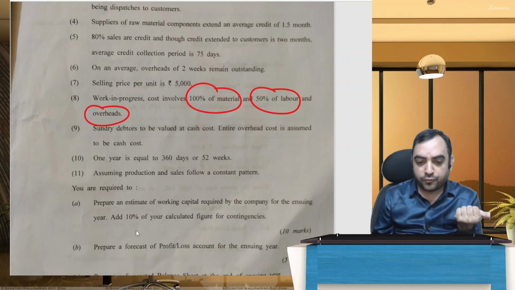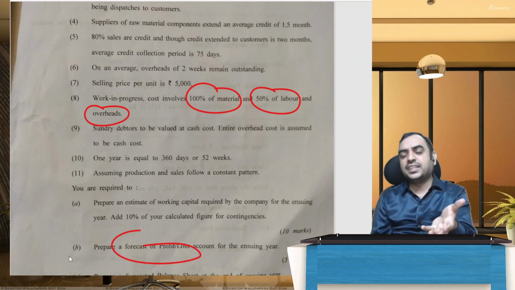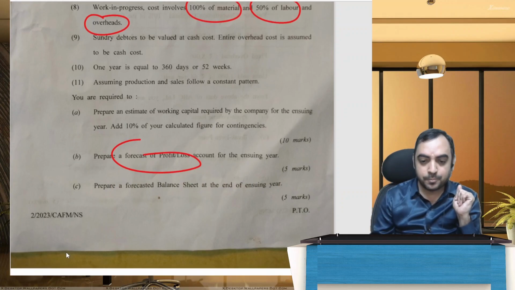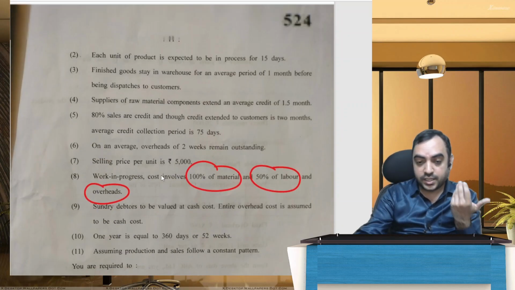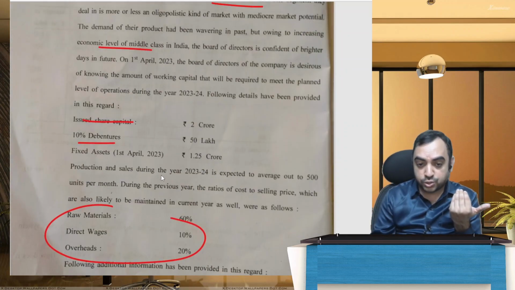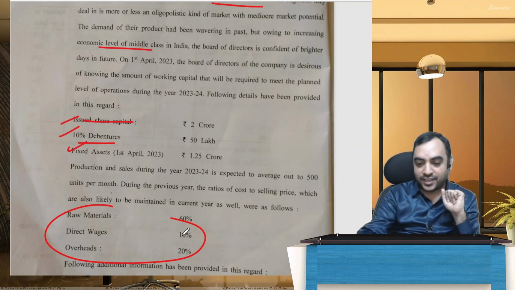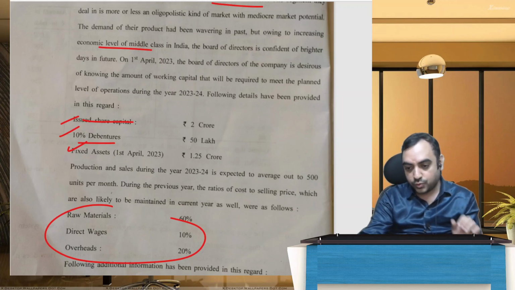And then you can forecast a P&L account. Anyway, sales information is there, cost information is there, profit you can ascertain. Prepare a forecast balance sheet. Apart from this information, they have also given the fixed assets, debenture, share capital and all. So you can fill up the balance sheet also.